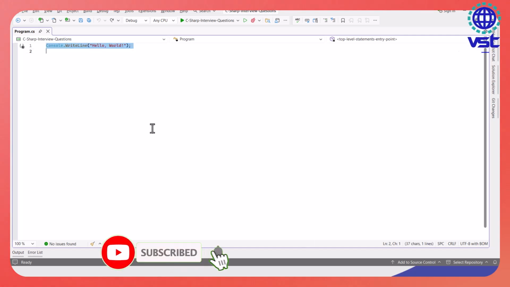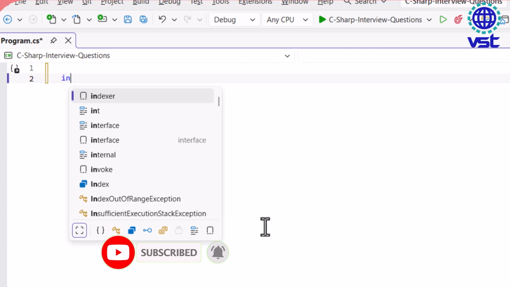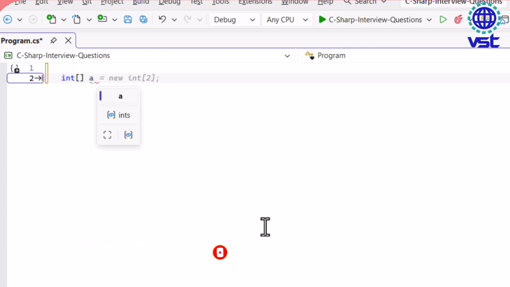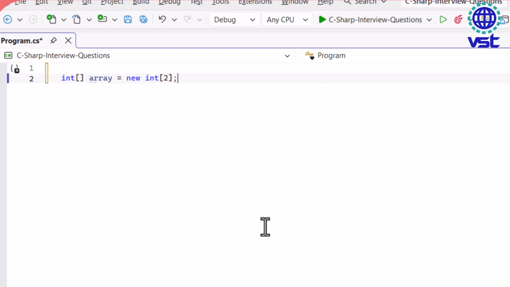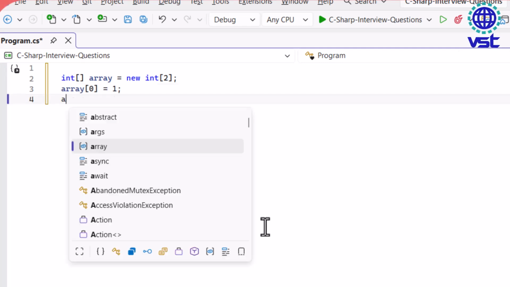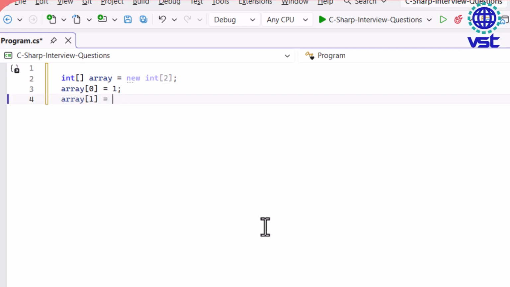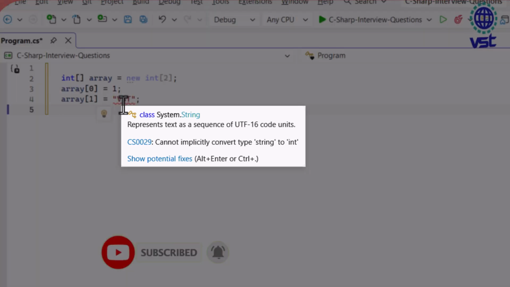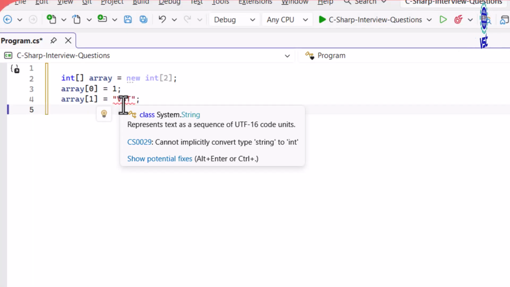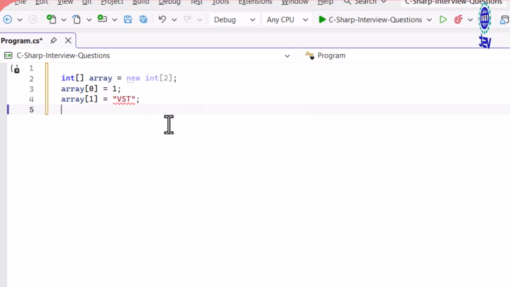Here I have a console application. Let us create an integer array. Now let us initialize this array, for example, with a size of 2. Since this is an integer array, I can easily store integer values in it without any issue. But if I try to store a string, let's see what happens. We immediately get a compilation error. The error clearly says, cannot implicitly convert type string to int. This happens because arrays in C# are strongly typed. In other words, an integer array can only hold integer values.